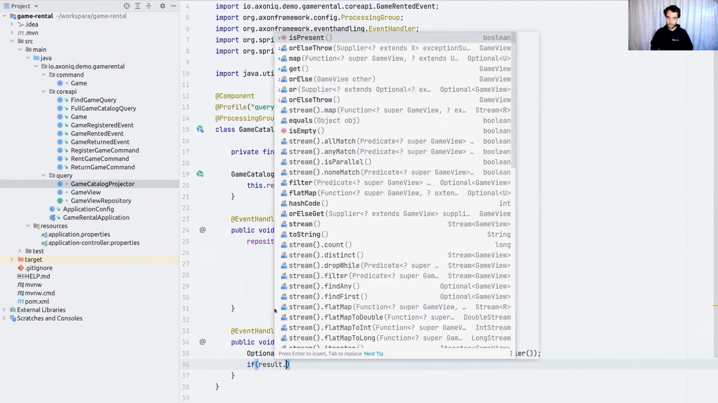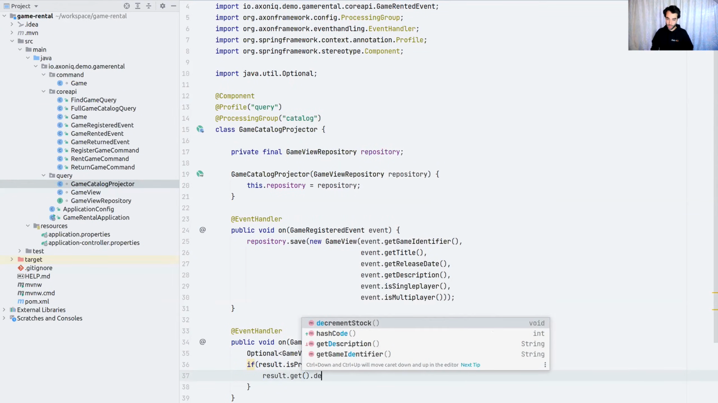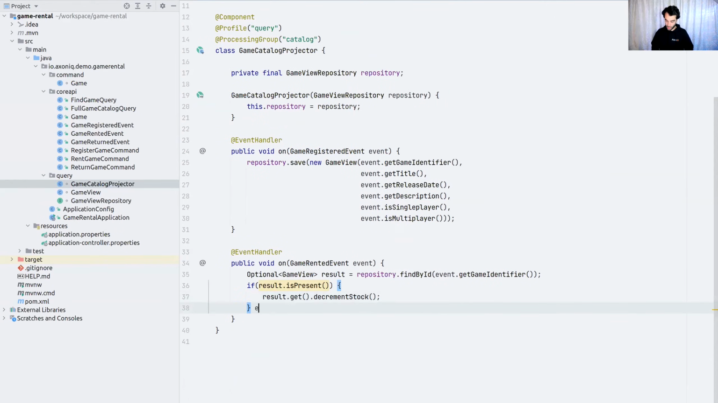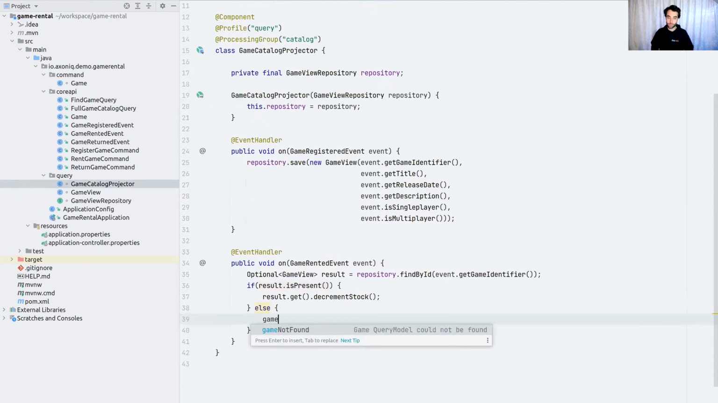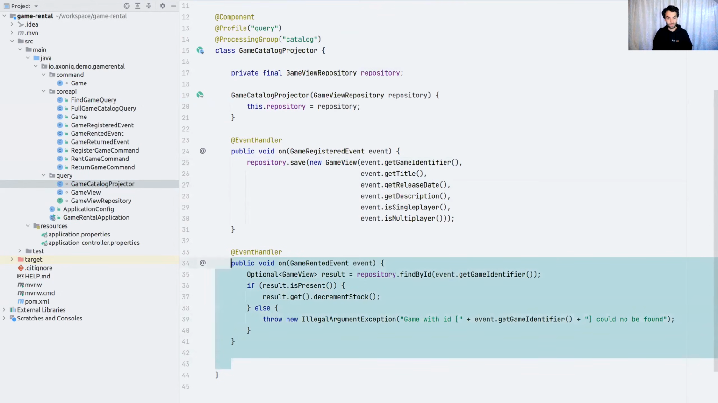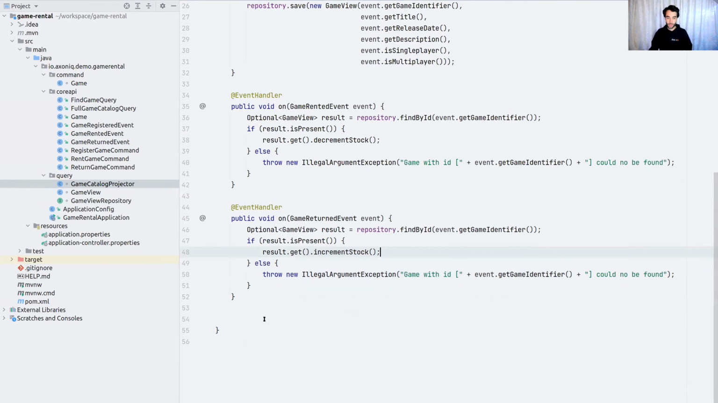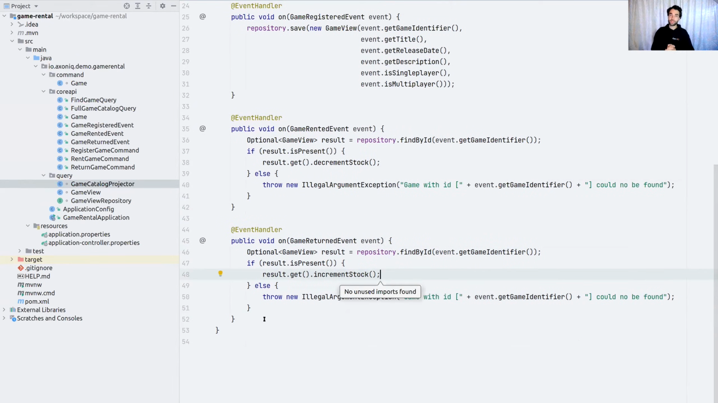If the result is present, I'm going to do result.get.decrementStock. Now, in fact, I'm doing it like so because I want to be protective and throw an exception if the event isn't present or if the field isn't present. Sure, you would anticipate it is, but if it isn't, we know there's something wrong with the database. Definitely something we'd want to signal in our system. So I'm doing that deliberately. I'm also going to do this with game returned. Looking the same, right? Just a different method. Okay. We have got our event handling component done.